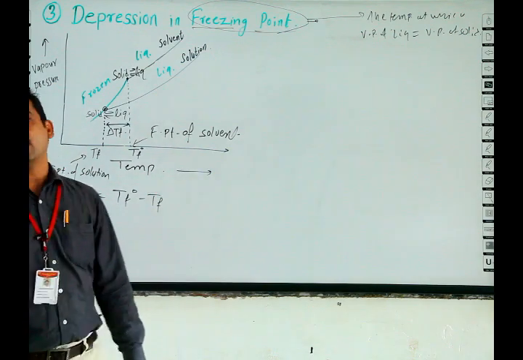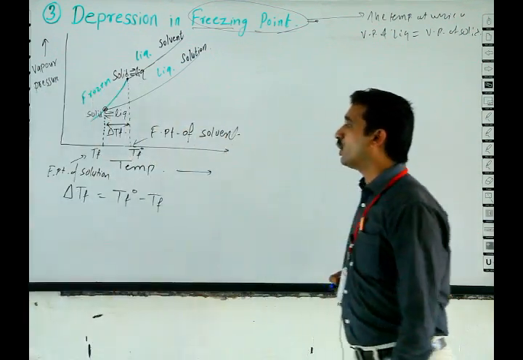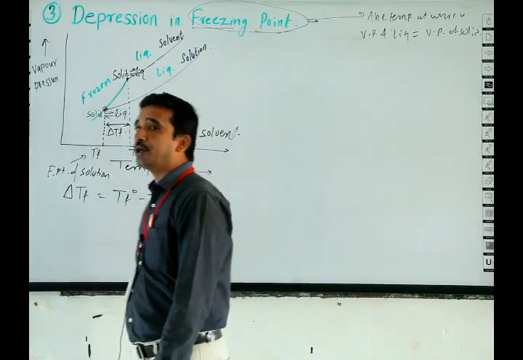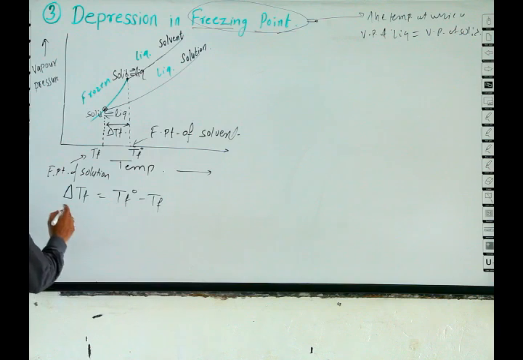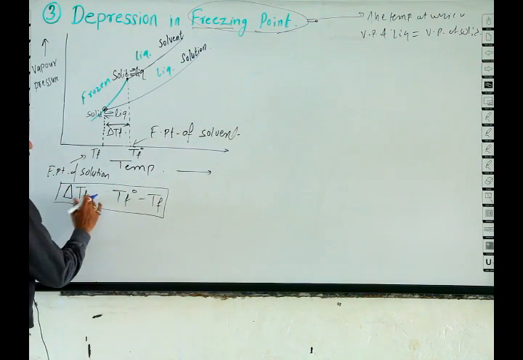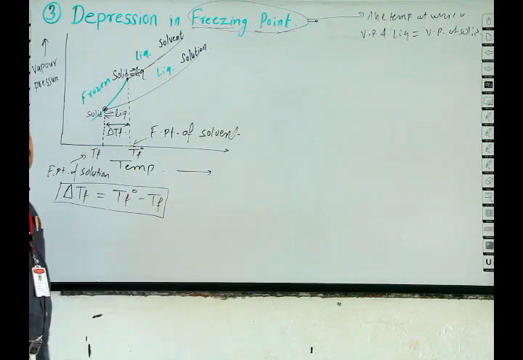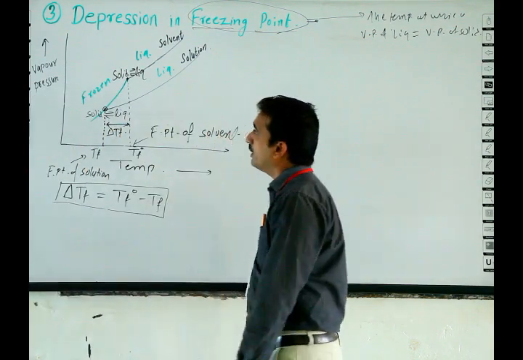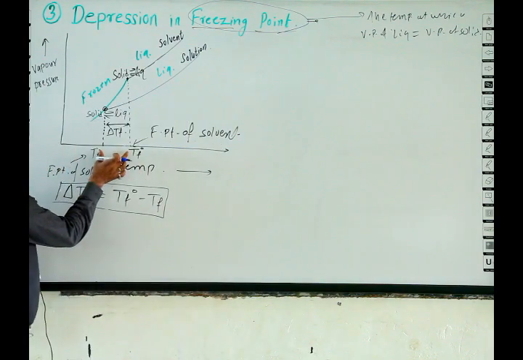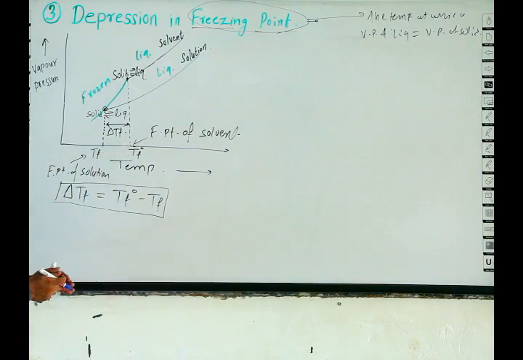TF naught is the freezing point of pure solvent, while TF is the freezing point of solution. And again this delta value is related with the vapor pressure.